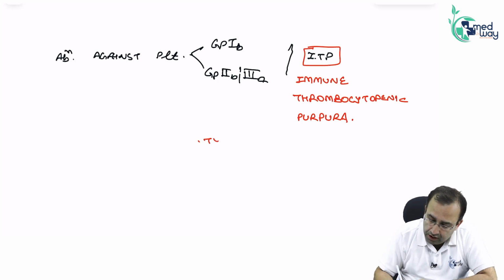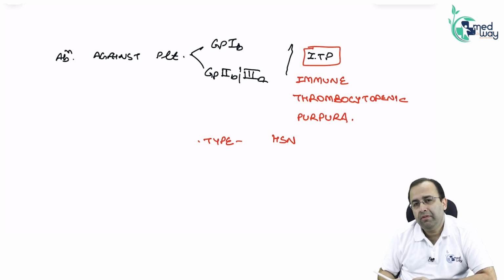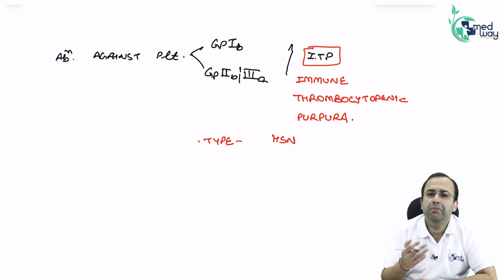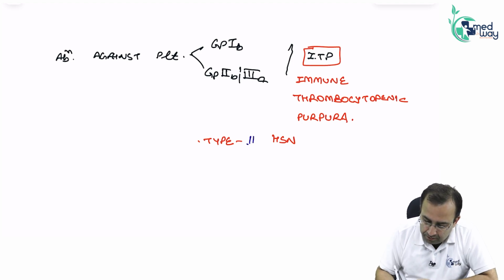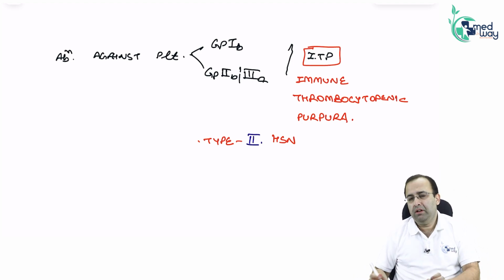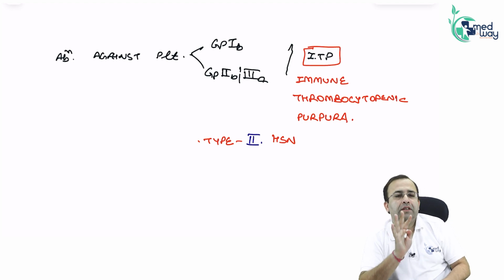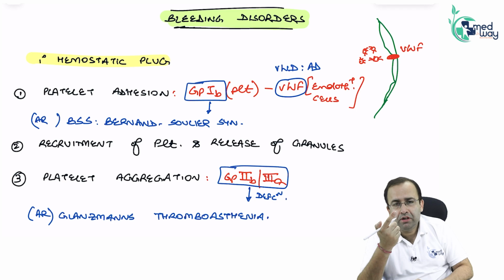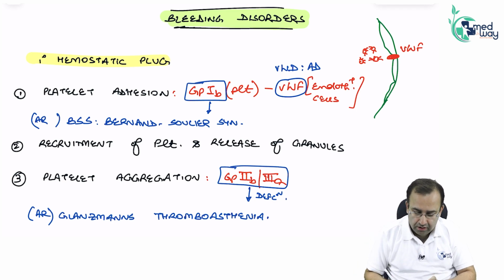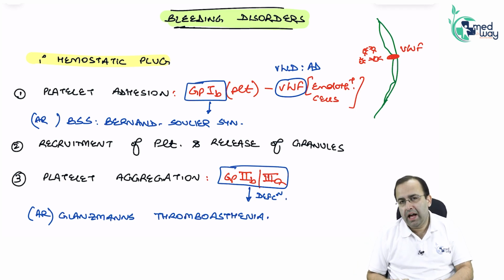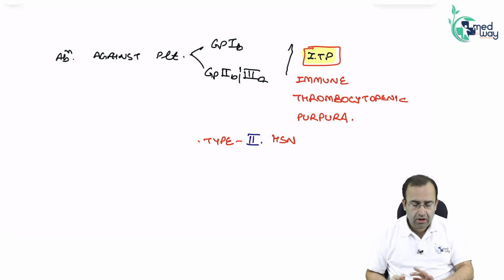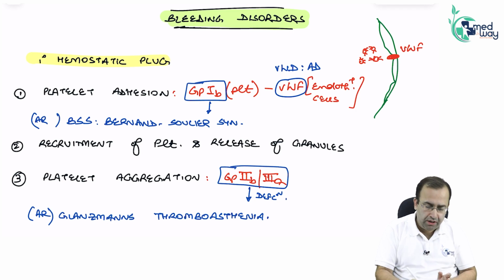We have done this in immunity, general pathology. I want all of you to tell me, it is an antibody. The minute you have the presence of an antibody, it is antibody mediated hypersensitivity, type 2 hypersensitivity, ITP. So there were 4 diseases associated with primary hemostatic plug formation: Bernard-Soulier syndrome, Glanzmann's thrombasthenia, von Willebrand disease, and ITP. First class.